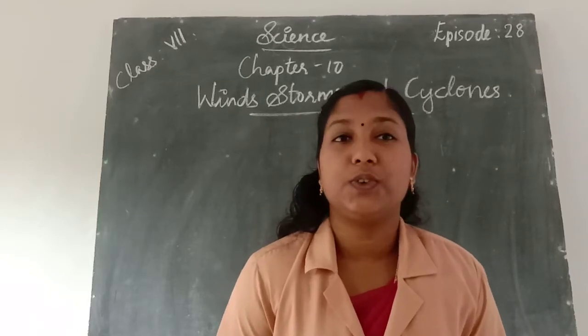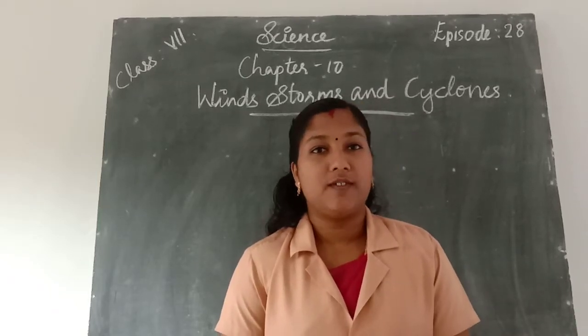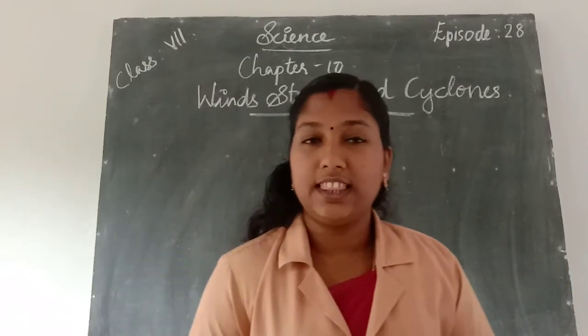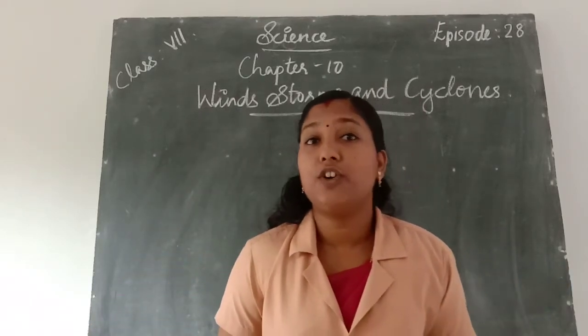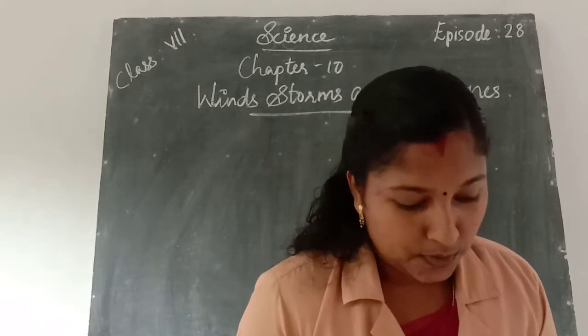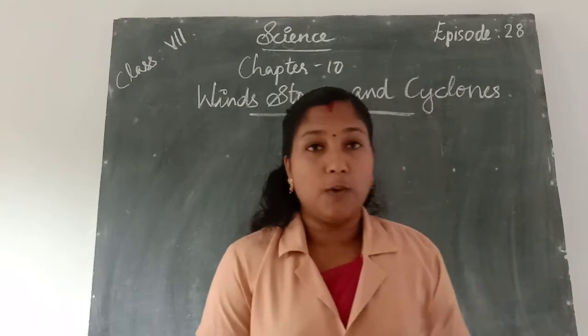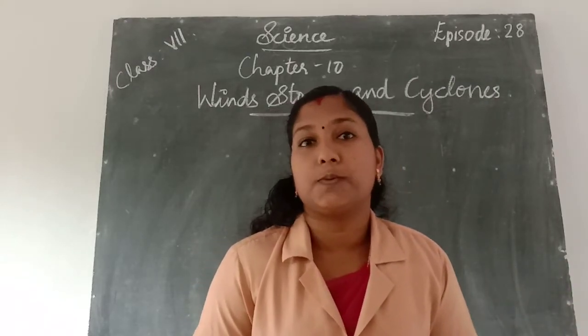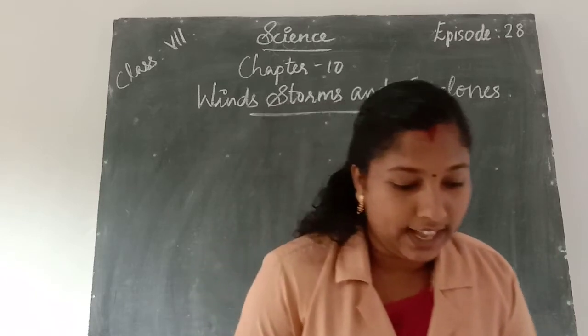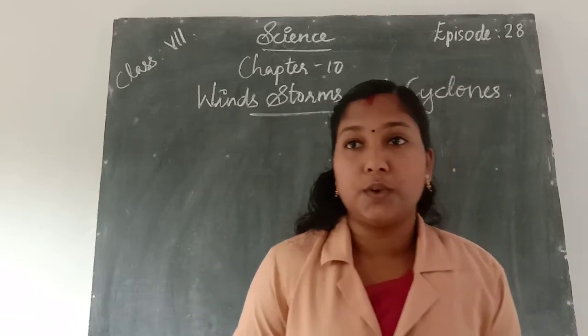Today we are going to learn the balance portion of our chapter, Winds, Storms and Cyclones. In the previous class we learned about winds and storms. Today we are on storms. Then we learned about thunderstorms. How are thunderstorms produced?